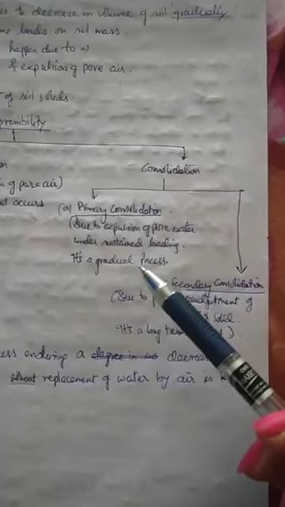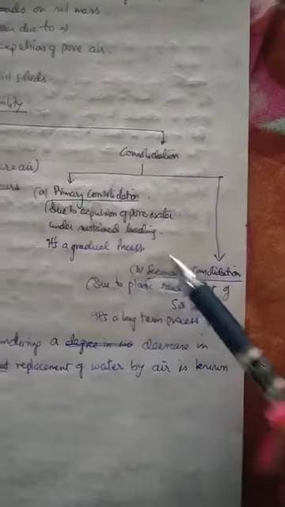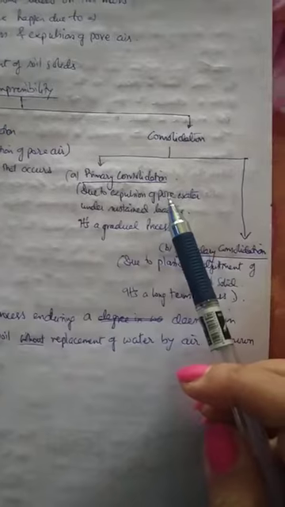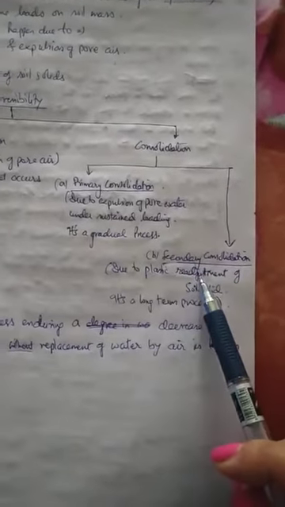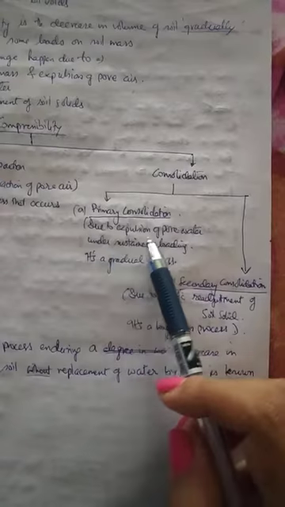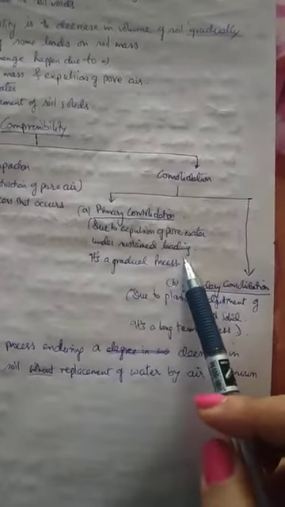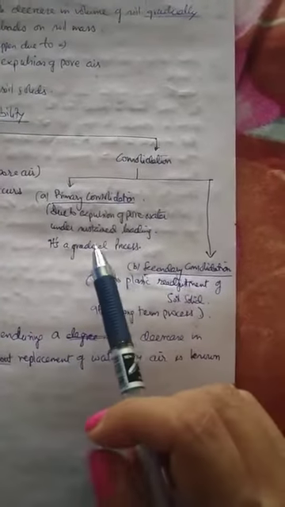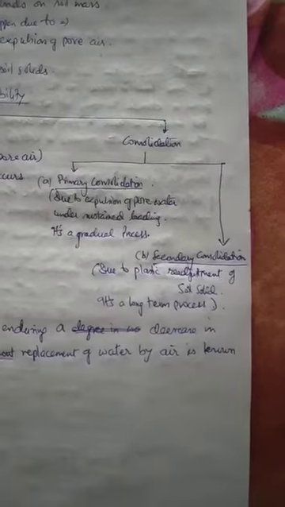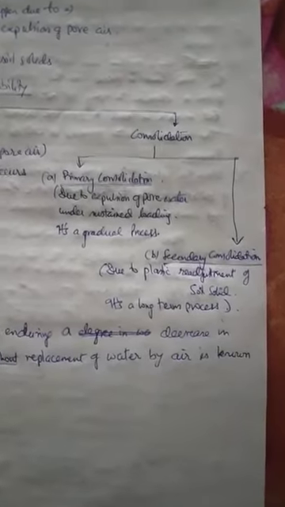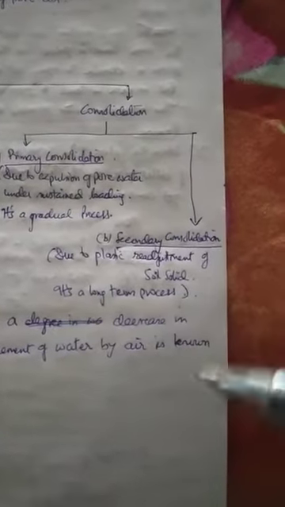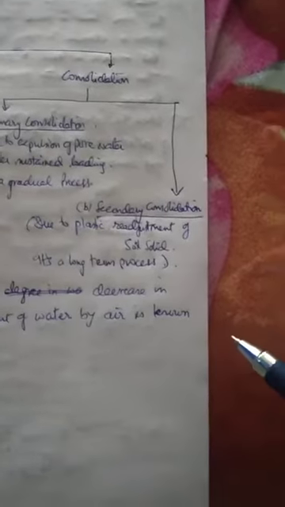And consolidation is because of a longer duration, more static load, and it's a gradual process when you compare it with compaction or initial compression. Consolidation can be primary or secondary. Primary is due to the expulsion of pore water under sustained loading, and that is a gradual process. In secondary consolidation, when all the water in the voids has been expelled, the load still continues for a longer duration, and then the soil will settle after a long duration of that static loading.